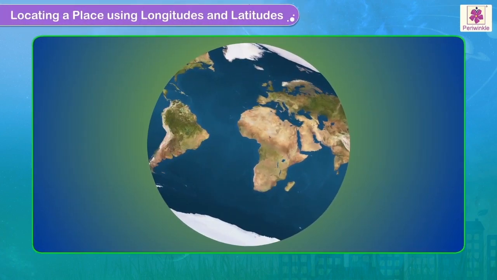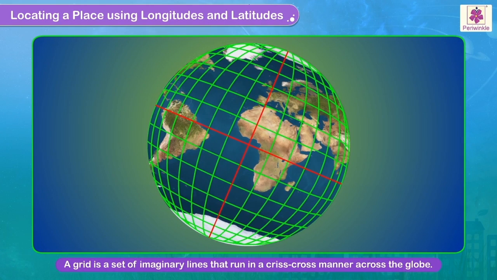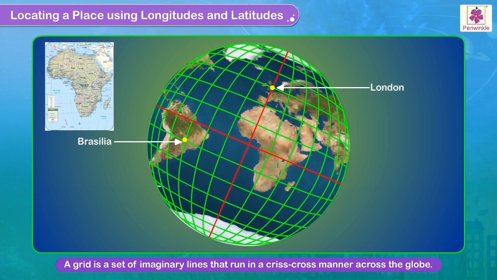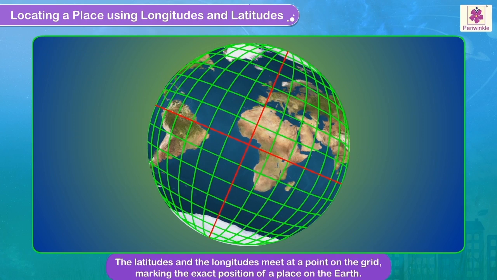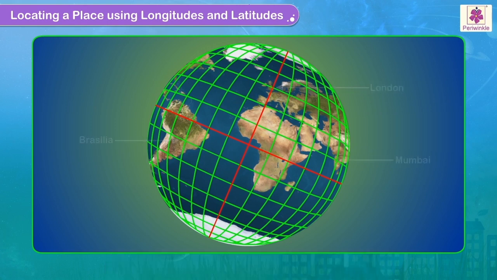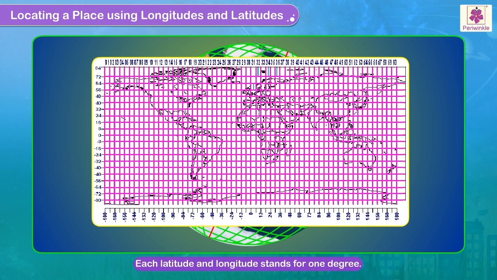Locating a place using longitudes and latitudes. A grid is a set of imaginary lines that run in a crisscross manner across the globe or map that helps us in locating places on the Earth in an easier manner. The latitudes and the longitudes meet at a point on the grid, thereby marking the exact position of a place on the Earth. Each latitude and longitude stands for 1 degree.